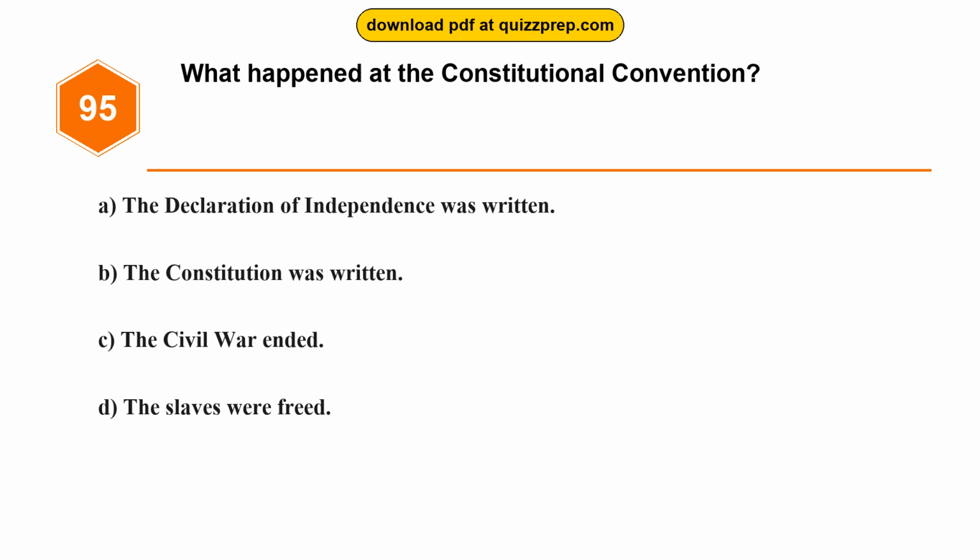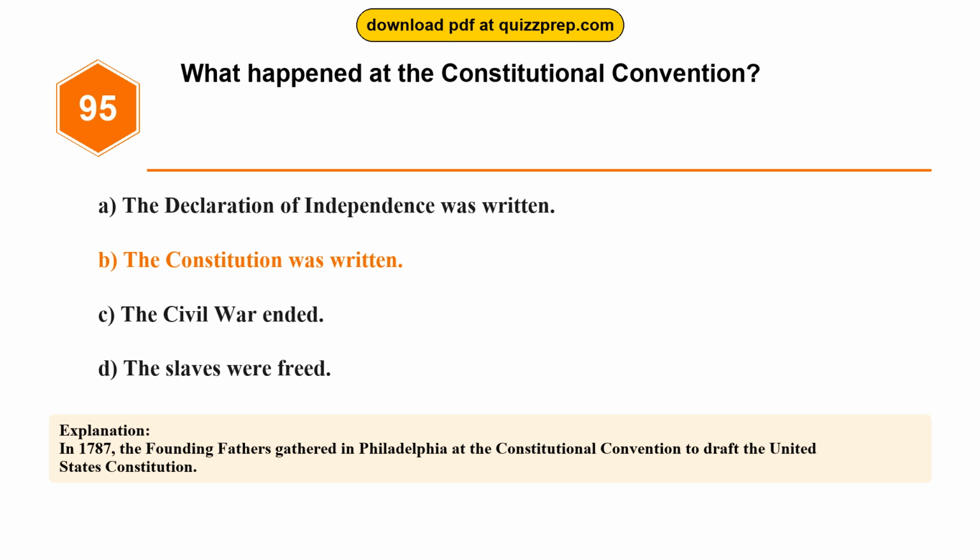Question 95. What happened at the Constitutional Convention? Option A, the Declaration of Independence was written. Option B, the Constitution was written. Option C, the Civil War ended. Option D, the slaves were freed. The correct answer is option B, the Constitution was written. In 1787, the Founding Fathers gathered in Philadelphia at the Constitutional Convention to draft the United States Constitution.